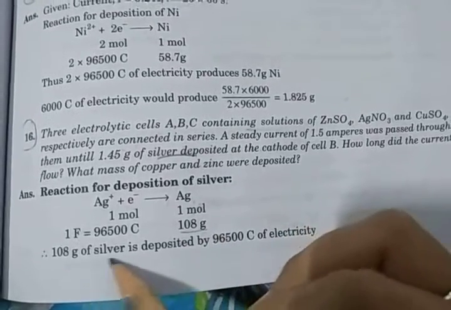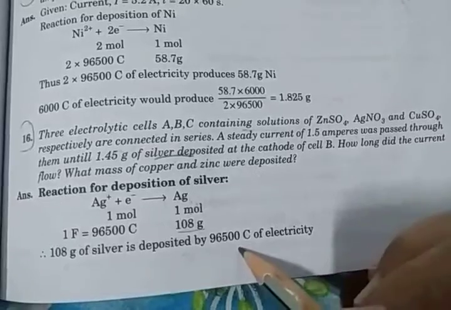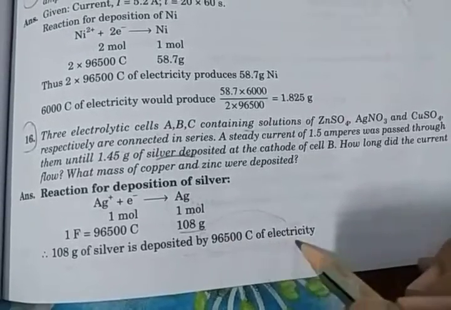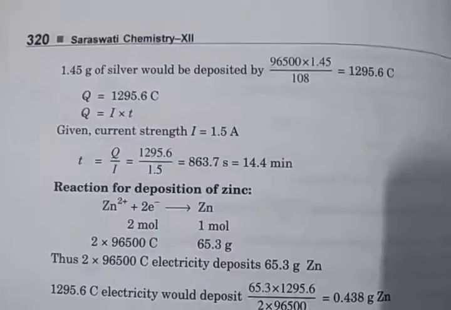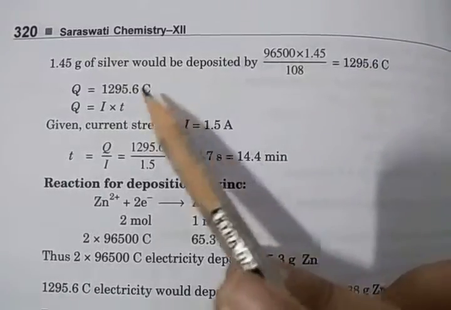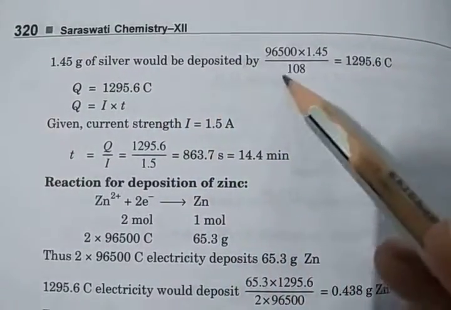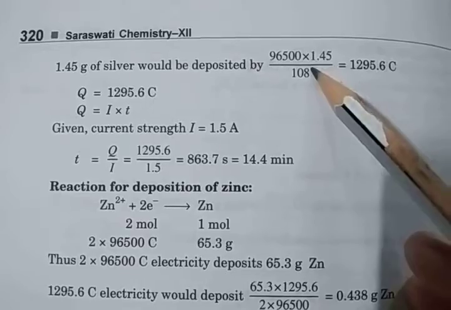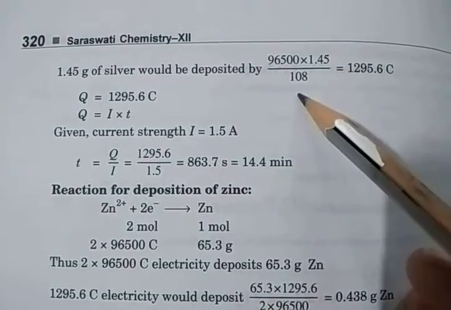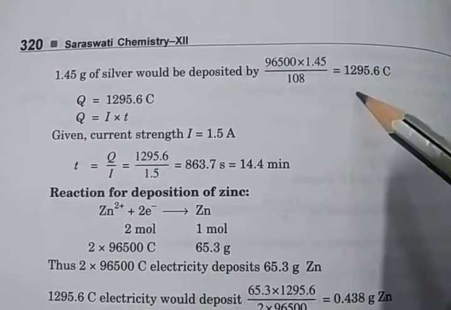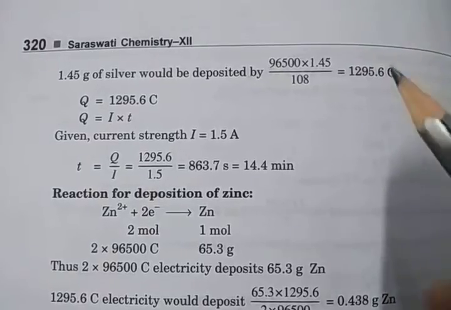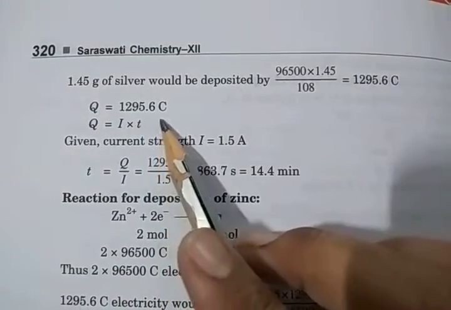So 108 gram of silver is deposited by 96,500 coulomb of electricity. 1.45 gram of silver would be deposited by 96,500 × 1.45 / 108, which comes to 1295.6 coulomb. So Q = 1295.6 coulomb.